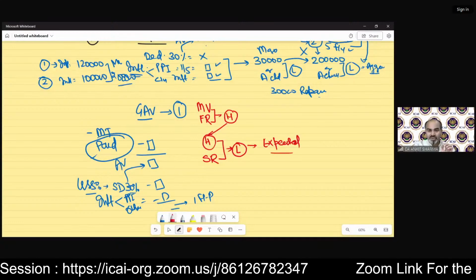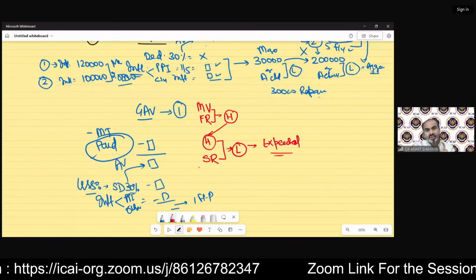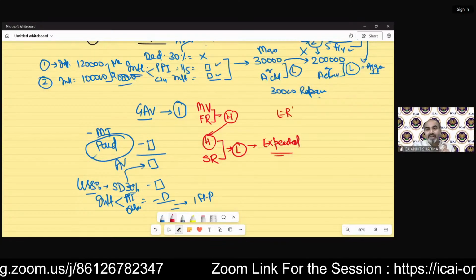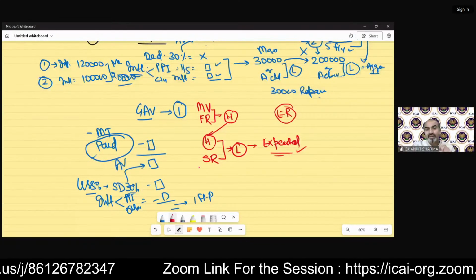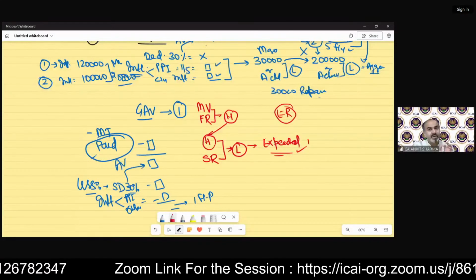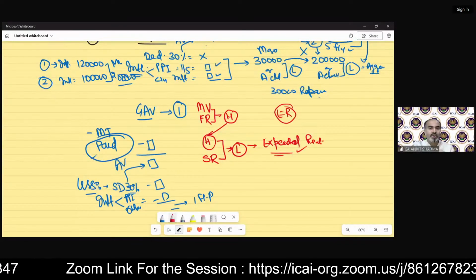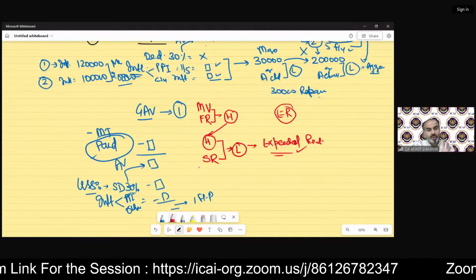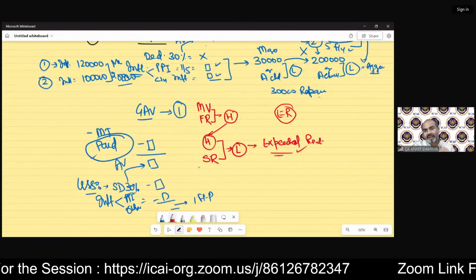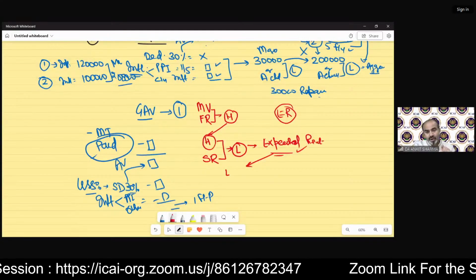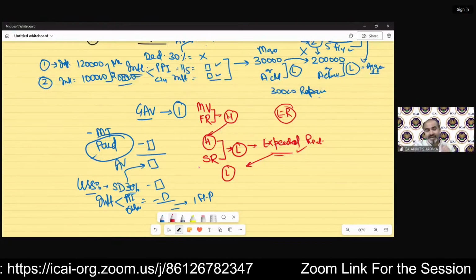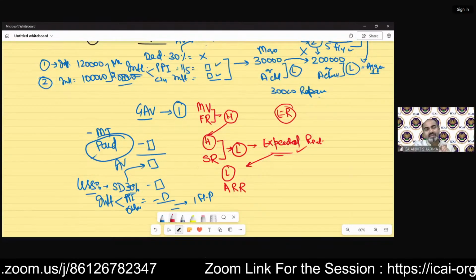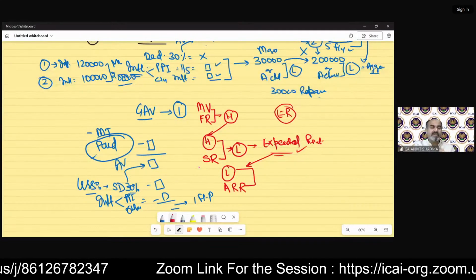If in any MCQ or any question, the examiner asks to calculate expected rent, that means we have to calculate this, and this is going to be my answer. That is called expected rent: the lower of the higher value we have taken, or the standard rent. Next, this expected rent needs to be compared with the ARR. We call it actual rent receipt, whatever we have actually received.